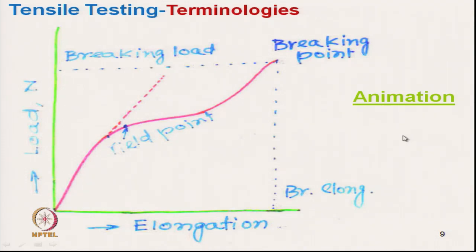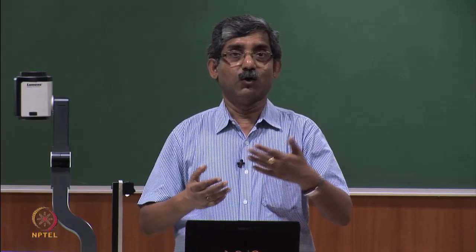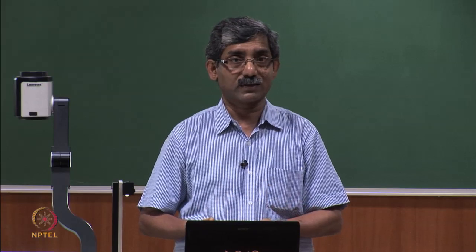Now, next is specific stress, that is called mass stress. As we have seen, in textile material we cannot measure the stress in terms of load per unit cross section.